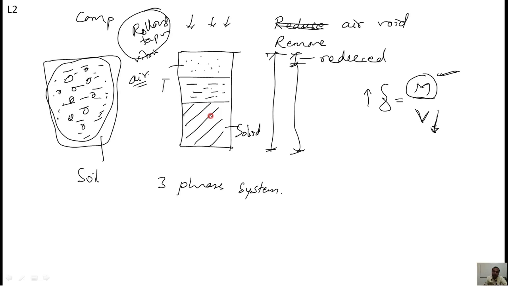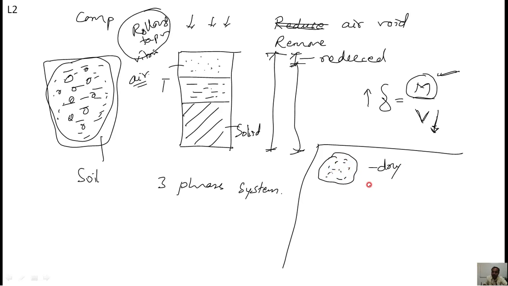Therefore, to have a better compaction, what exactly do we do? Just think here. You take some dry soil, imagine a powder, and you need to compact it. Will you be able to compact it to its highest density? No, it is not possible. So when I ask you to compact it, the first thing you do is add a little amount of water, so that the compaction becomes very good.